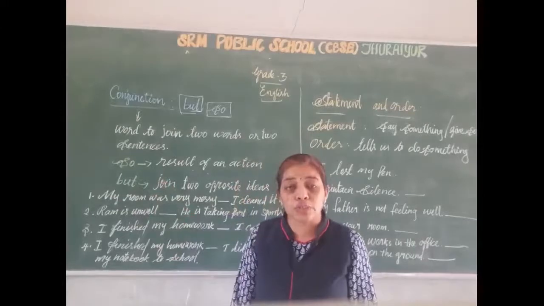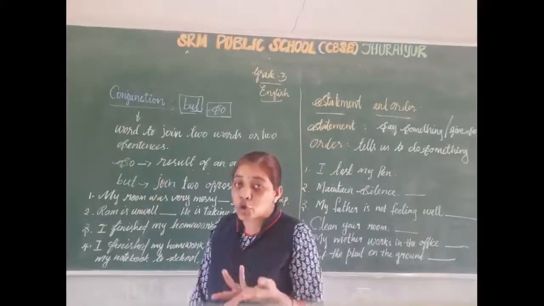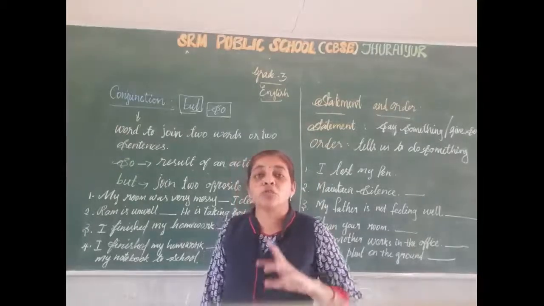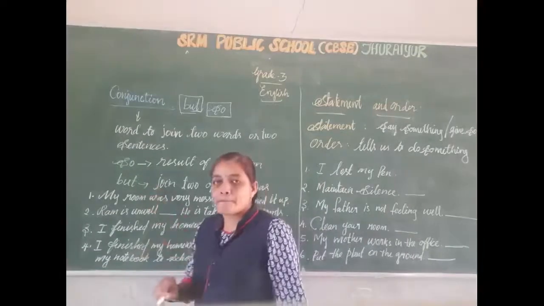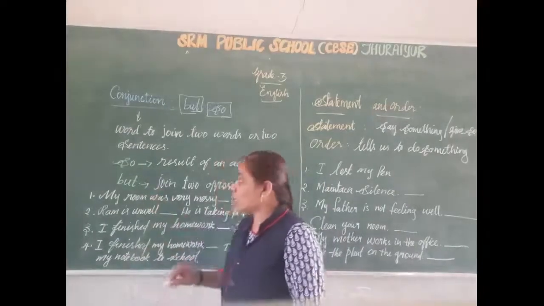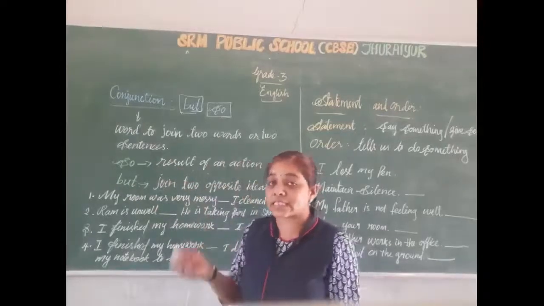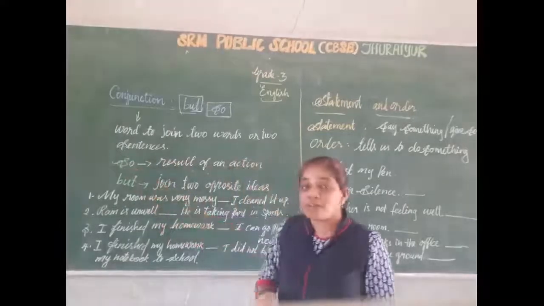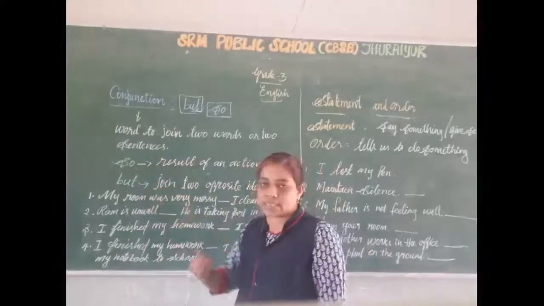When do we want to use but? When we want to join two opposite ideas, we want to use but. So we use so when the second sentence is the result of the first, but when we need to join two opposite ideas, we use but.